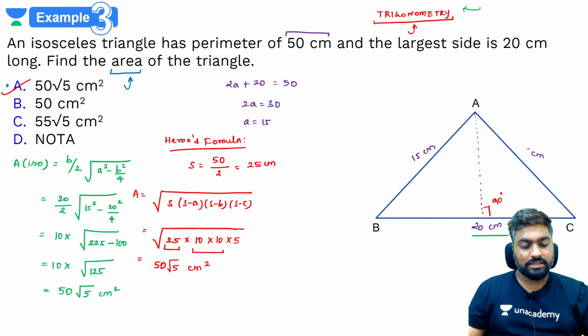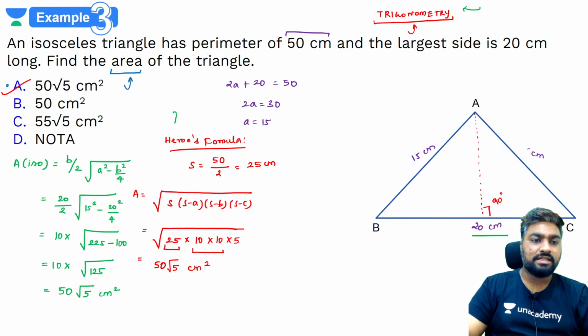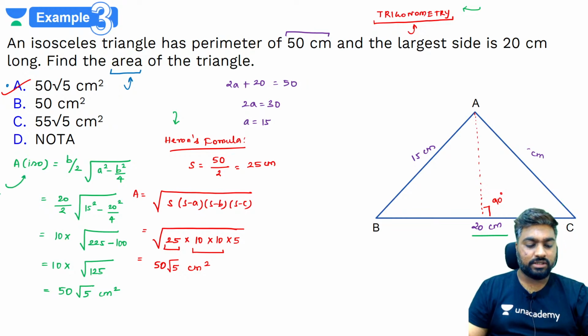Yes, so this is the reason why I would say that know more than one way of answering it. Just don't stick to one method of answering a question, know more than one way, ताकि वो आपको कभी भी help करेगा. So I know 2 ways of answering this, Heron's formula and using the formula of an isosceles triangle.